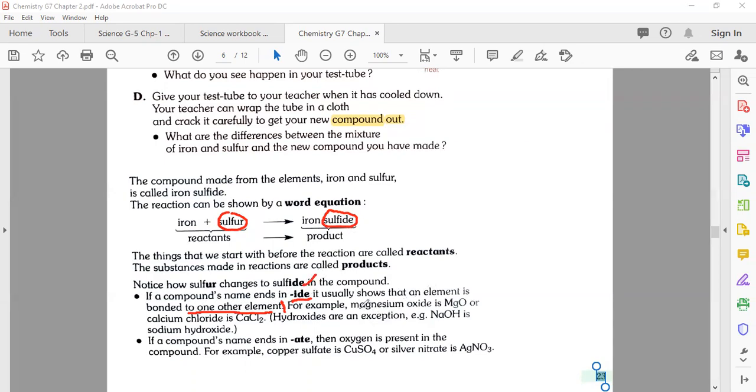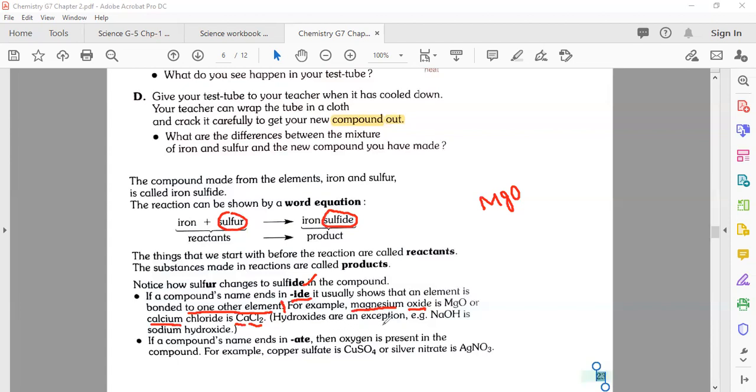For example, MgO, magnesium oxide: it means magnesium is combined with oxygen. Or calcium chloride, CaCl2: Ca represents calcium and Cl2 means chloride. Here it is put in brackets.